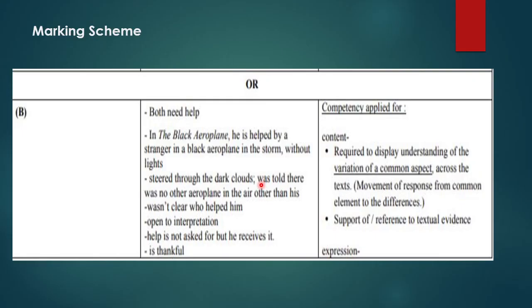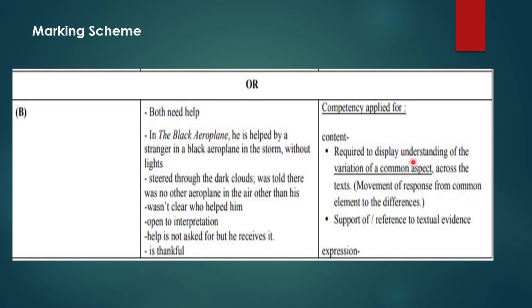Now let's see the marking scheme. So both need help, so we've written that. He is helped by a stranger in the black aeroplane without any lights. He stared through the dark clouds, and there was no other plane. He was told that there was no other plane, and in the air he was the only one. So he wasn't clear who helped him. It is open to interpretation. So help is not asked for, but he receives it, and he is thankful.